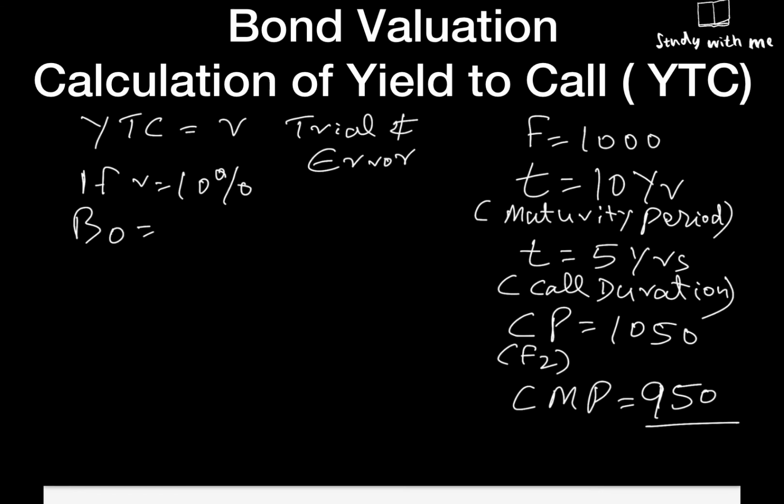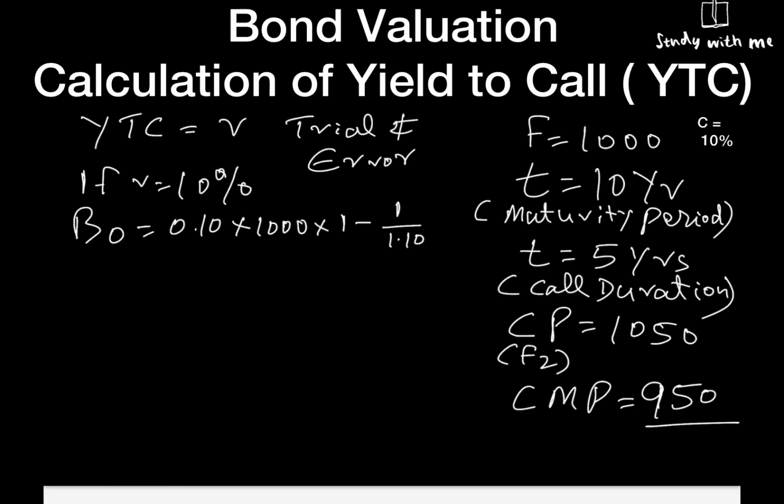Just carefully see how I am taking the values. If R is equal to 10%, 0.10 coupon rate, 1000 face value, multiplied by 1 minus 1 divided by 1.1 raised to 5.